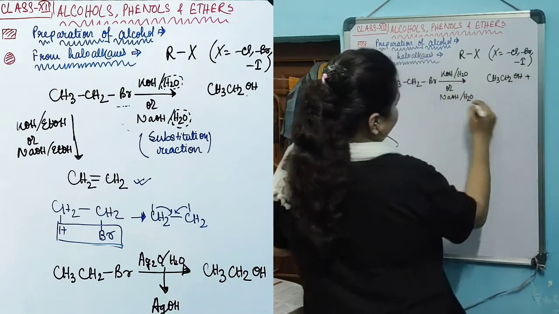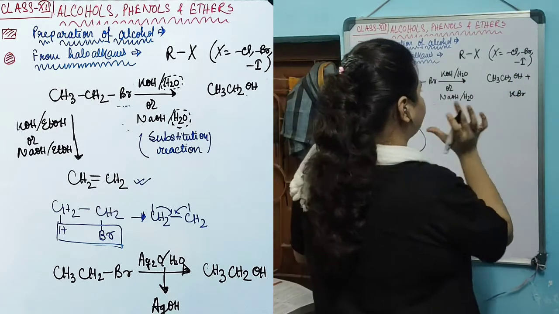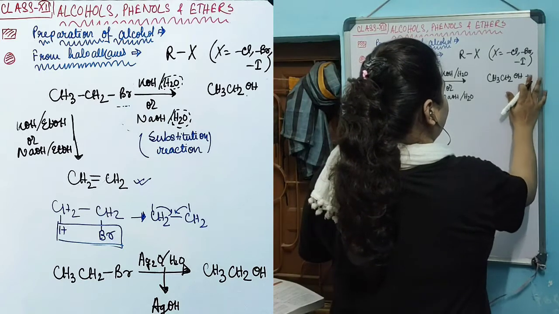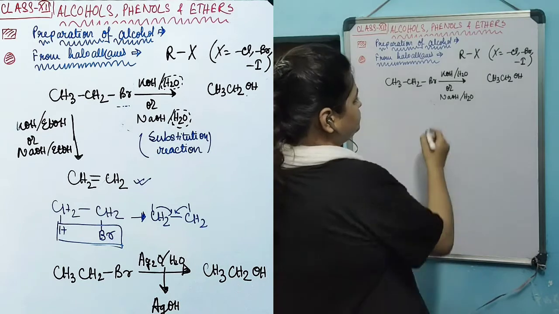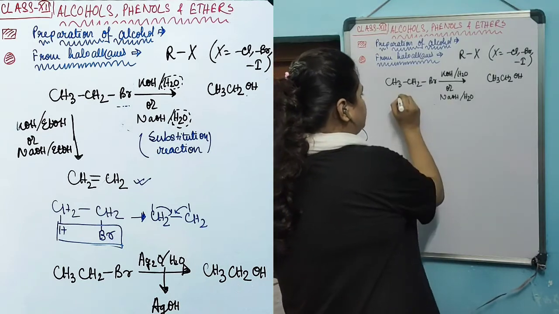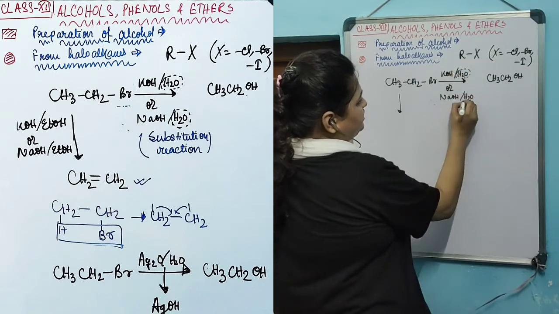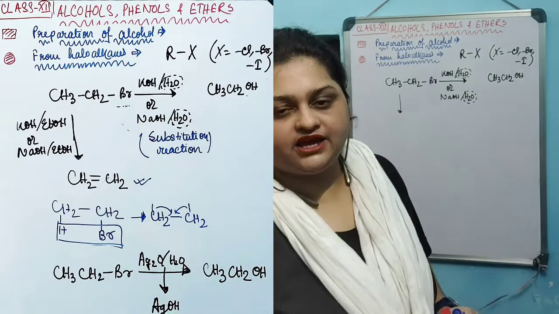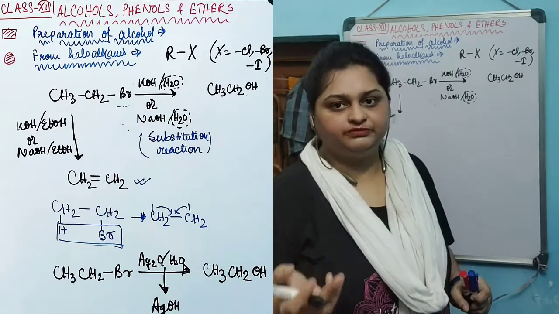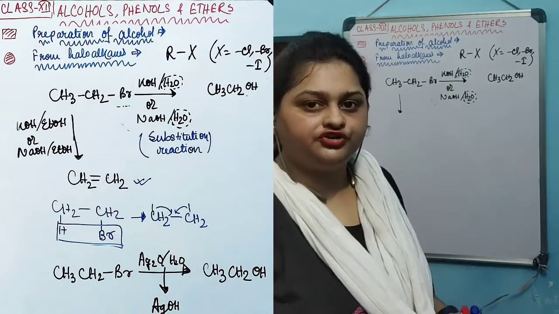OH and the respective salt is precipitated out as a byproduct. Now, when this reaction happens, water is a very vital part of it. Water is used as the solvent. All organic chemical reactions happen in a solution medium, in a solvent. Water or alcohol is mostly used as solvent.